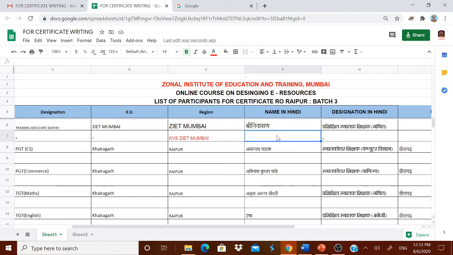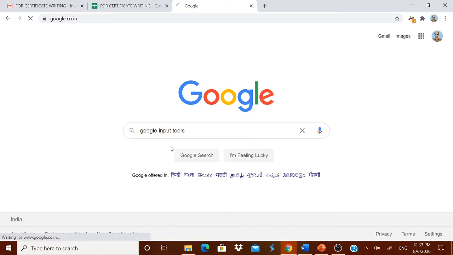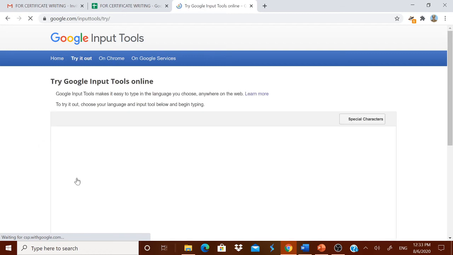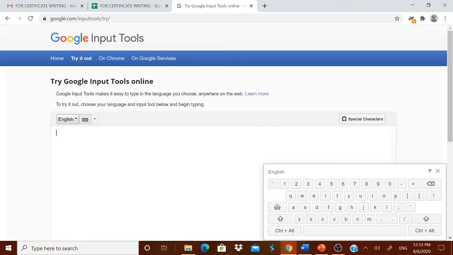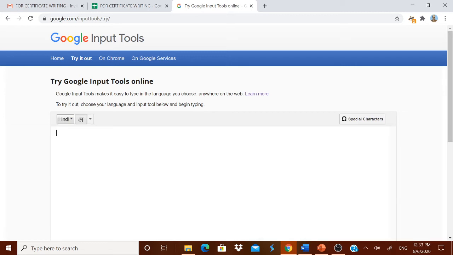Suppose you do not have Unicode in your computer, I am giving you another option. Go to Google, type Google Input Tools. It will open. Click it. You can do it online. For example, here in English, you select Hindi. For example, I am typing Srinivasan. Okay, my name I am typing.